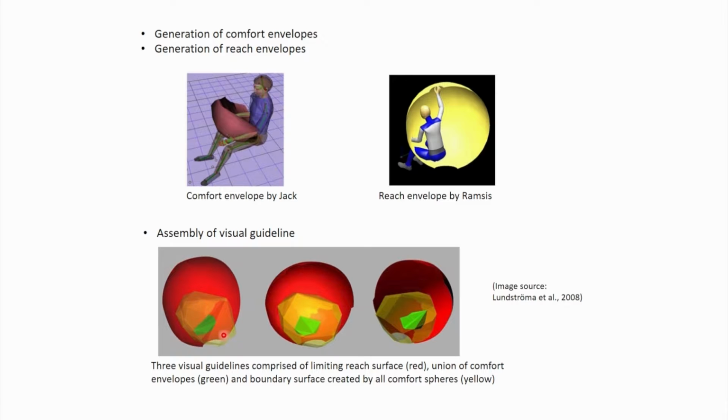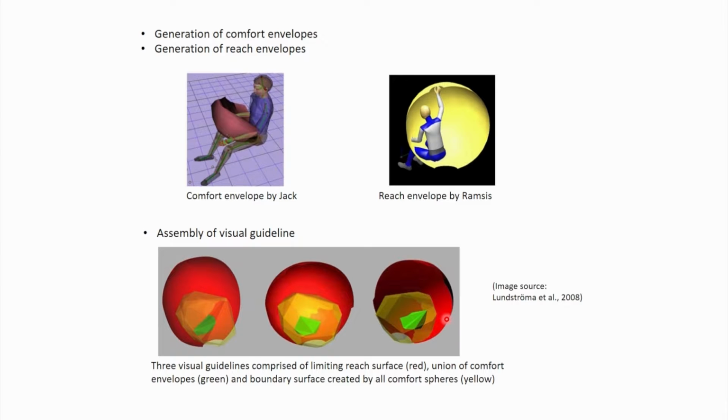So, for 12 mannequins, the combined comfort sphere is this yellow portion, and the green portion is actually the common envelope or union of comfort envelopes, represented in green color. So, this is the union of comfort envelopes for 12 representative mannequins. This one is the combination of all comfort spheres for 12 mannequins, and the last one is the limiting reach envelope or reach surface.